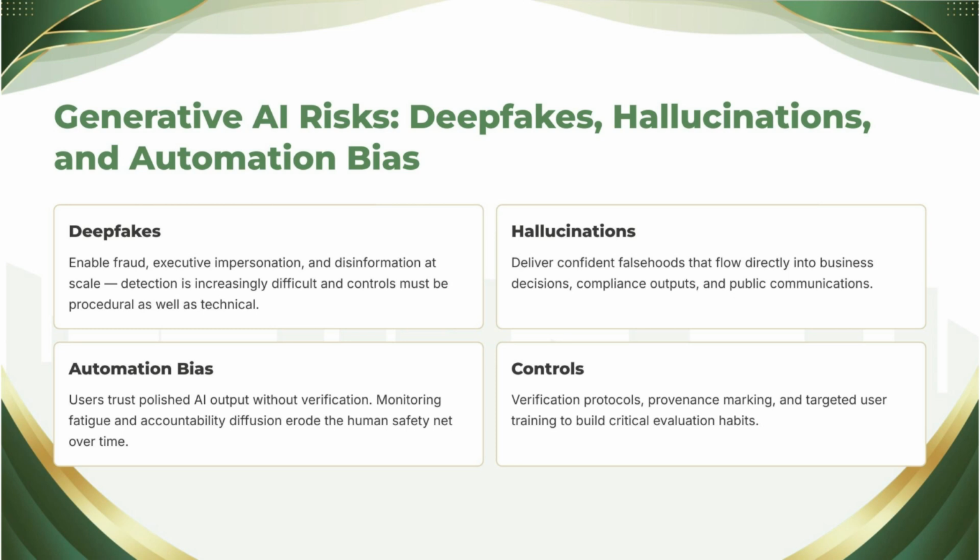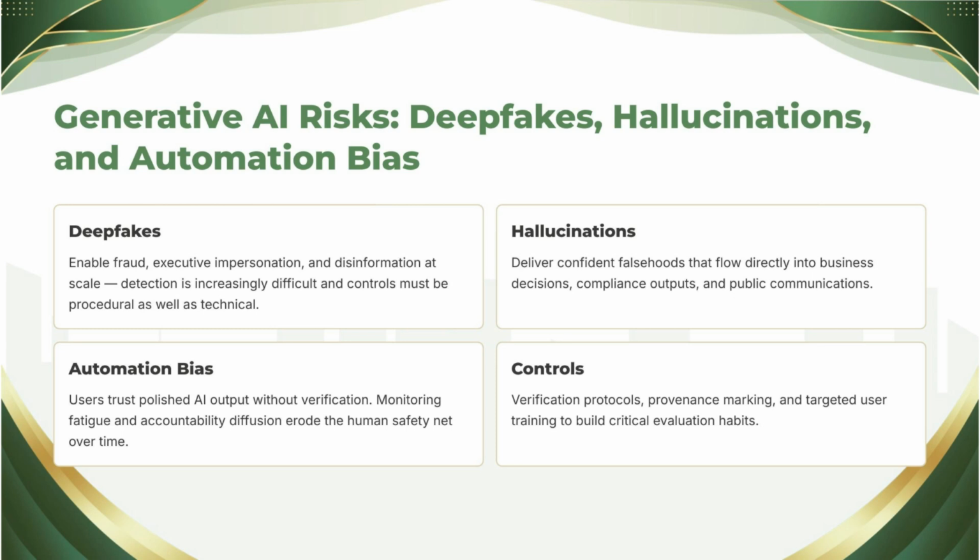Hallucinations you know thoroughly, so here's the security reframe. Hallucination becomes a risk multiplier when organizations wire generative outputs into decisions and communications without verification layers. The invented court citations, the confident wrong policy answer delivered to a customer in your brand's voice. Remember, the airline held liable for its chatbot's invented refund policy. The control question is placement. Where in each workflow does verified truth get checked before the fluent text ships?